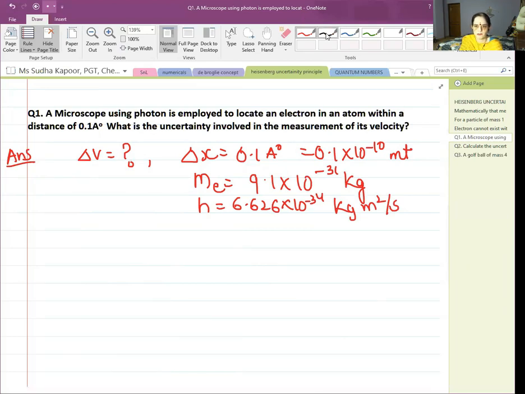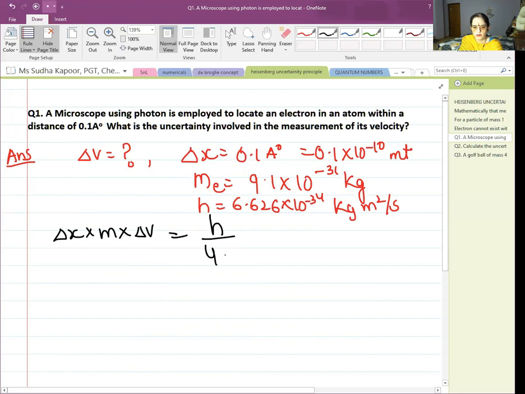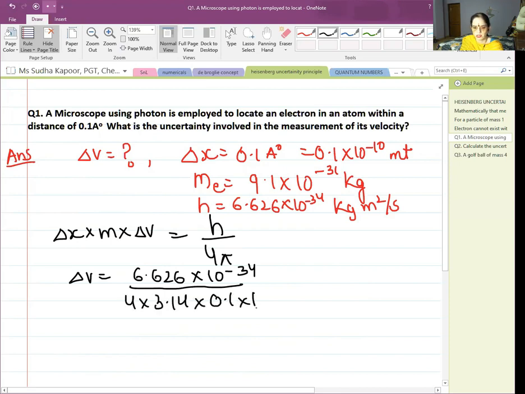Now let us apply the formula of Heisenberg. Delta X into m into delta V is equal to h upon 4 pi. So delta V is question mark. Delta V is equal to 6.626 into 10 to the power minus 34 upon 4 into 3.14 into 0.1 into 10 to the power minus 10 into 9.1 into 10 to the power minus 31 kg.